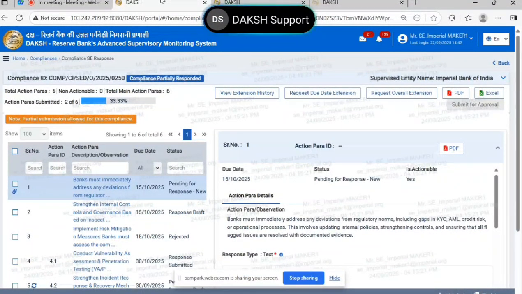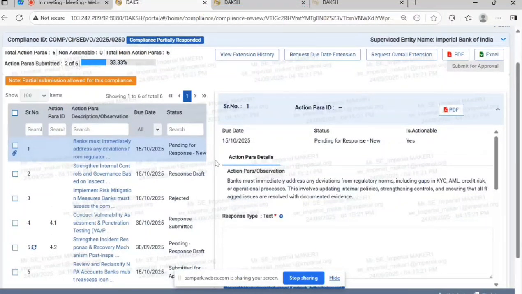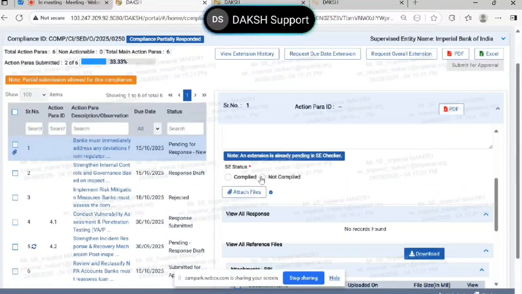Next, one user has said that we are receiving emails from Daksh, but we did not receive the user credentials, so we cannot file. This is the specific point with which I started today's discussion. There is no concept of default credential. Please remember this point. You are receiving emails from the Daksh application. It proves that your ID has been created. The specific email ID where you are receiving the Daksh communication is the email ID which is onboarded in Daksh.